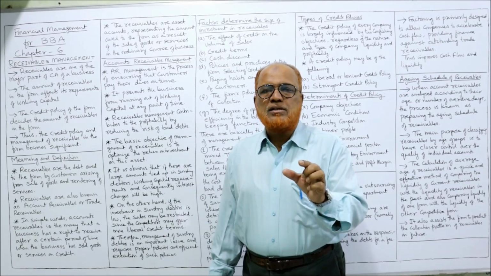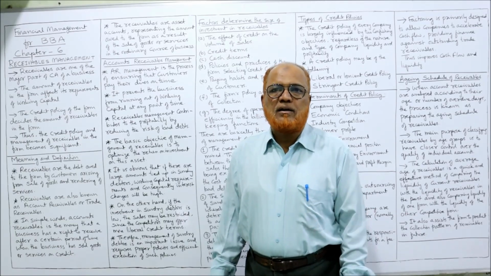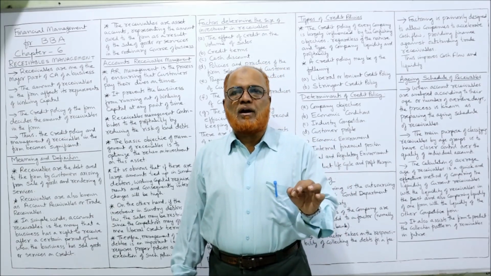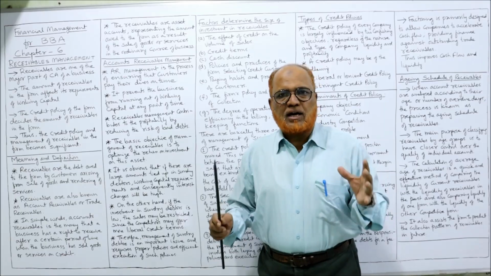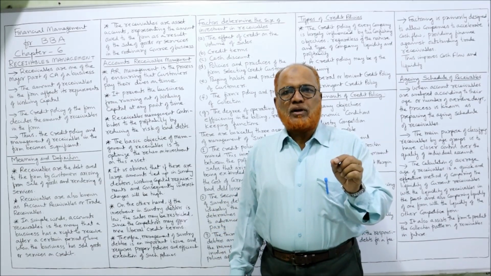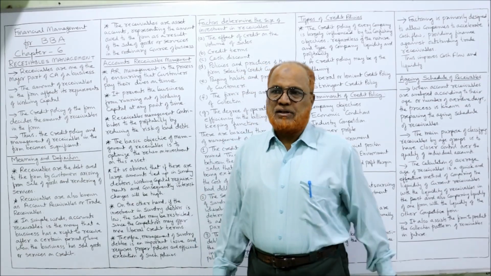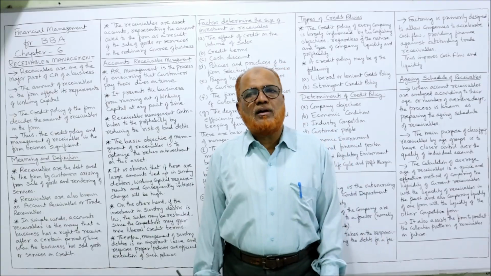And this account receivable or trade receivable is part of the current assets. So receivables are one of the major parts of the current assets of the firm. In any company, if you see the current assets, one of the important and significant current assets is receivables. Now the amount of receivables of the firm affects its requirement of working capital.